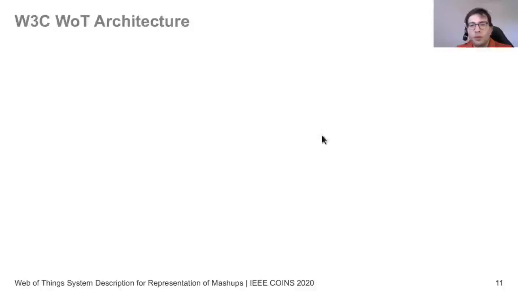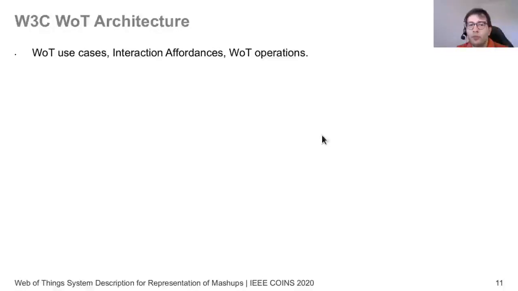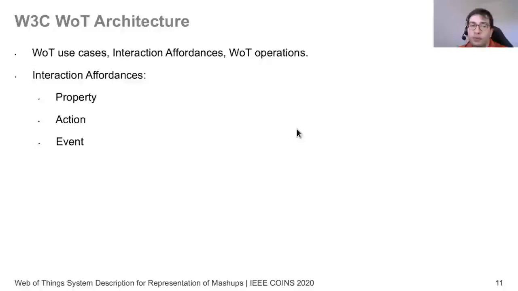So let's start with the Web of Things architecture. Basically, the Web of Things architecture describes different use cases for Web of Things, thus for Internet of Things, and it coins the terms interaction affordances and operations. So interaction affordances are quite straightforward. We have properties, actions, and events. And these all correspond to different types of capabilities of the device that could be used over the network.